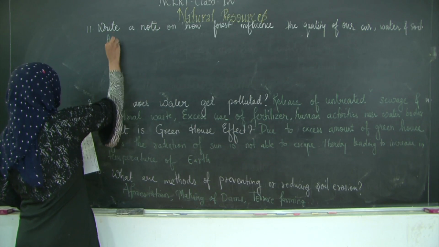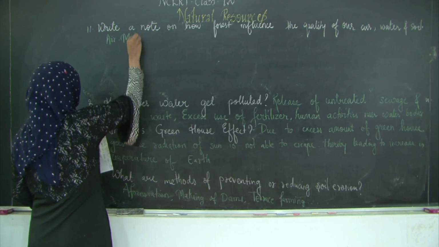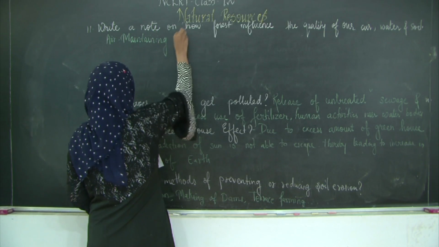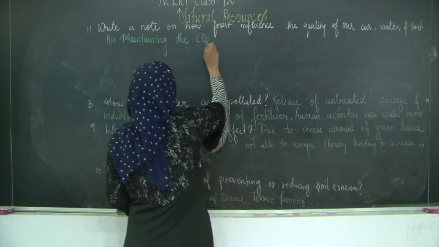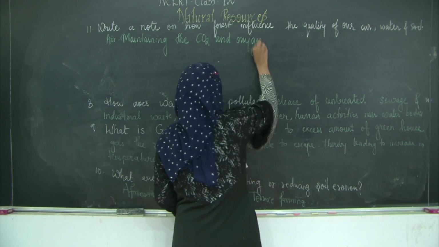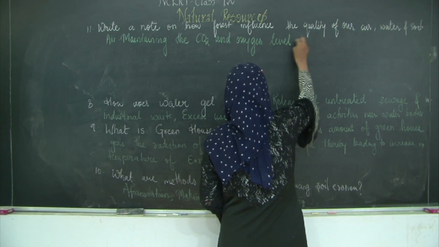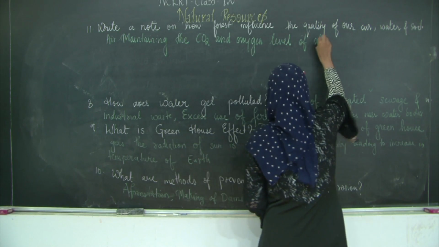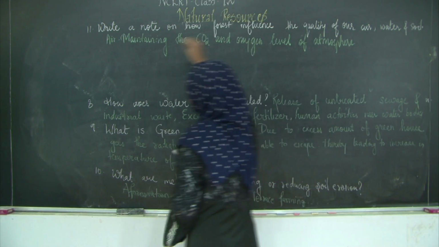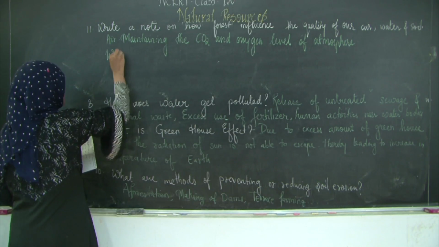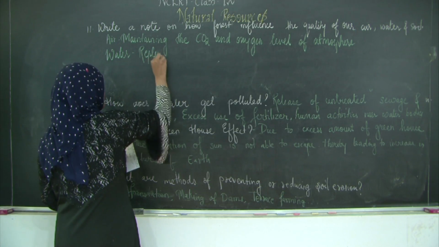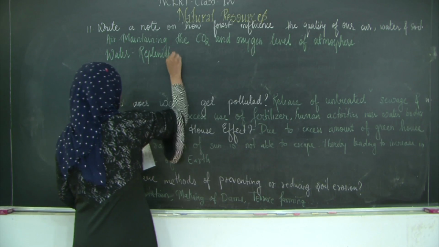First one, air. How does it maintain the quality? By maintaining the carbon dioxide and oxygen level of the atmosphere. Water, that is by replenishment of water.